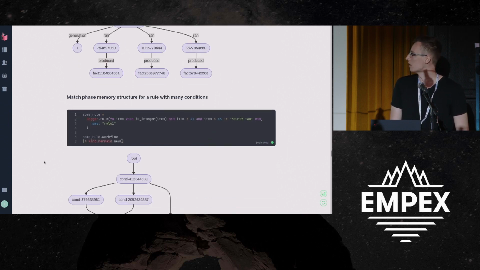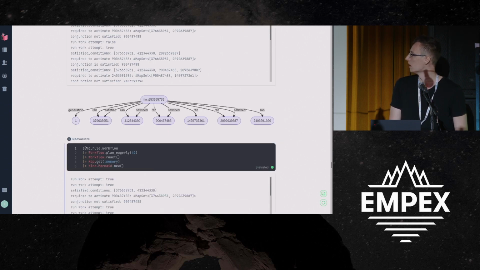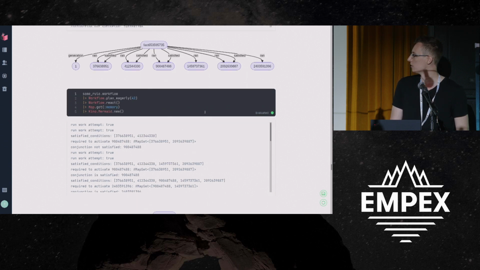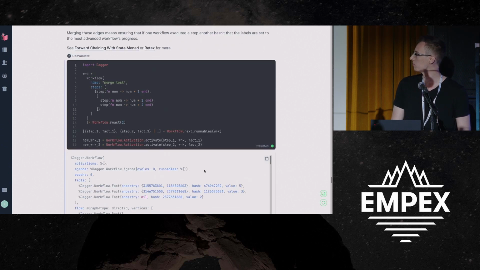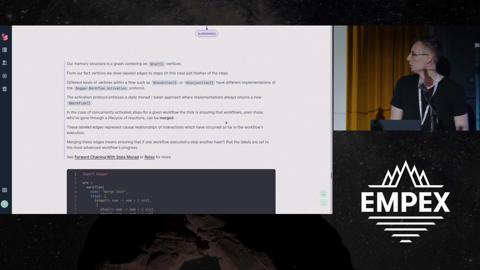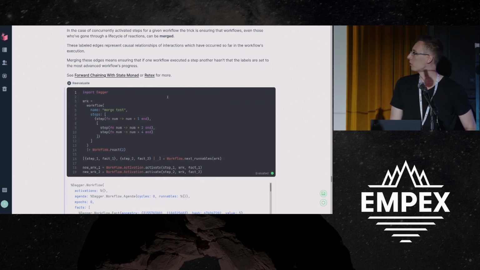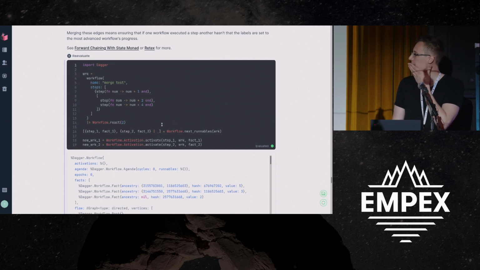So this is a match phase for many conditions. Let's see. So here you can see we have satisfied conditions we're evaluating. Here's what happens when we get all the way past the left-hand side into the right-hand side where we've produced another fact. Let's see, there's some more notes. I'm just going to gloss over that. We're using a state monad. And here's the kind of the main thing.